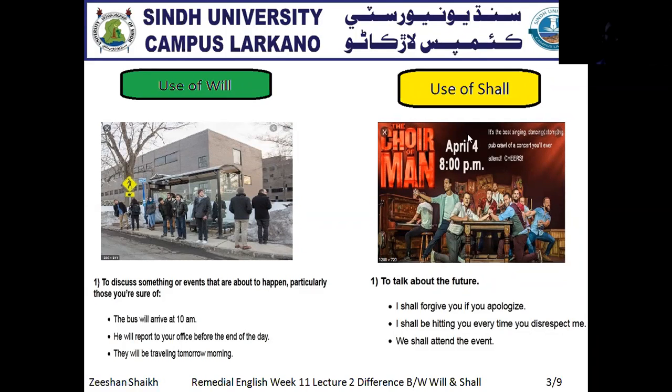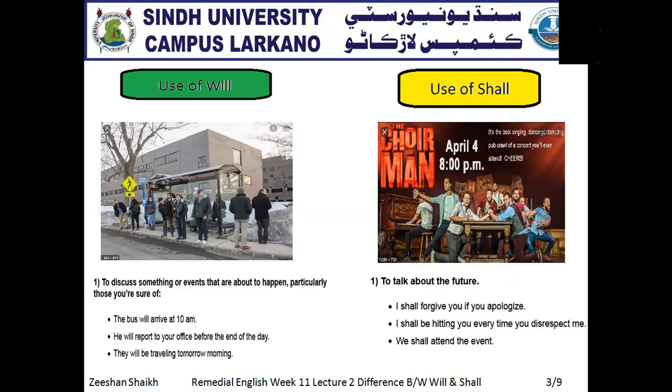Clear? Whereas you use shall to talk about the future. In the third example, we shall attend the event. It means we are not sure, but we are just talking about the future. Might be you will not attend the event or meeting, but you are just saying that we shall attend the event.